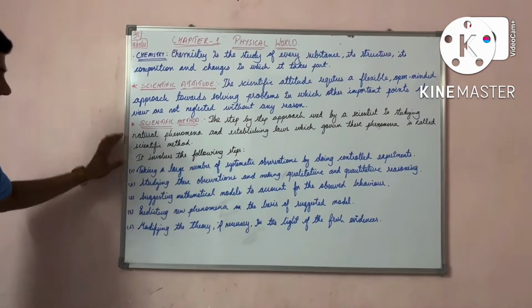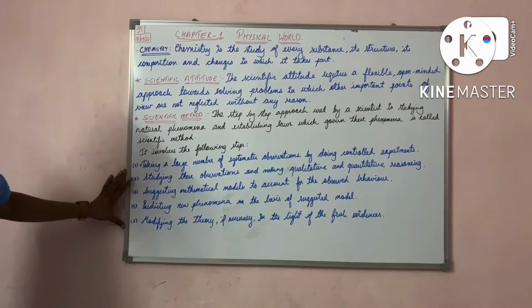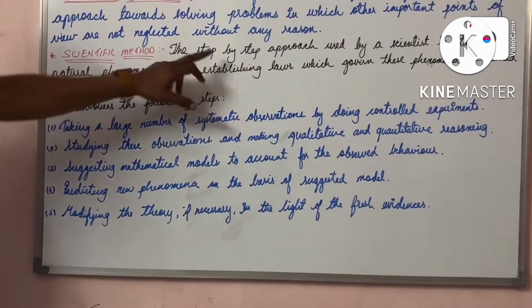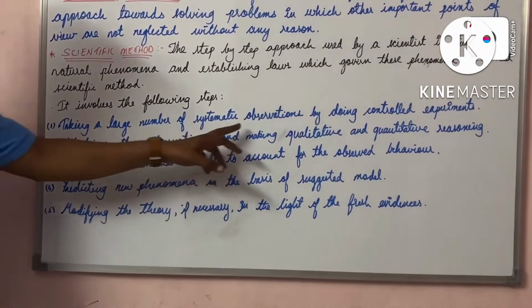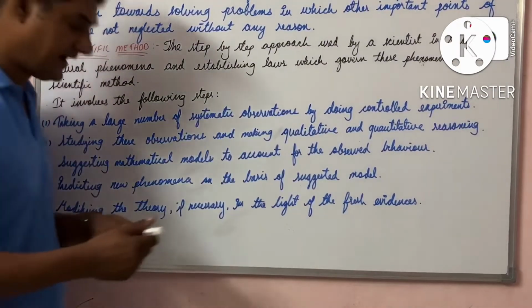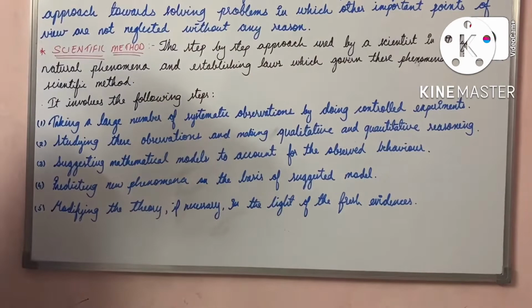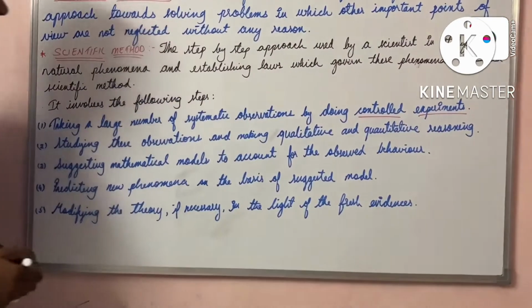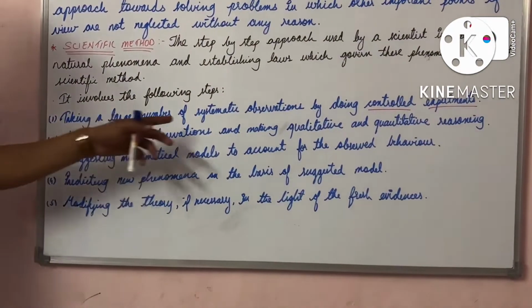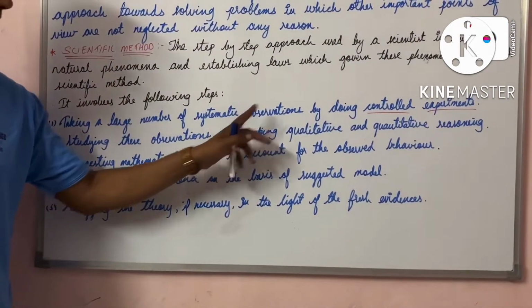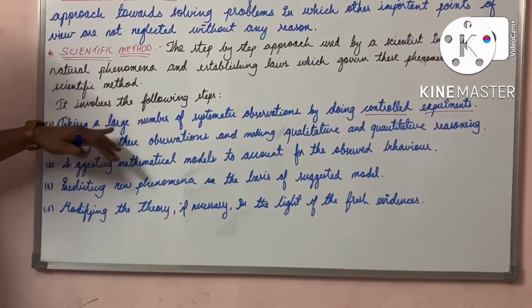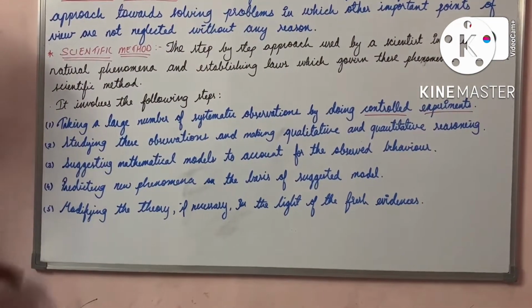In scientific method, my dear students, we have some steps. These are the 5 steps which are involved in the scientific method. What are they? First, taking a large number of systematic observations by doing controlled experiments. Number of experiments he has done and he has got the different observations over here.